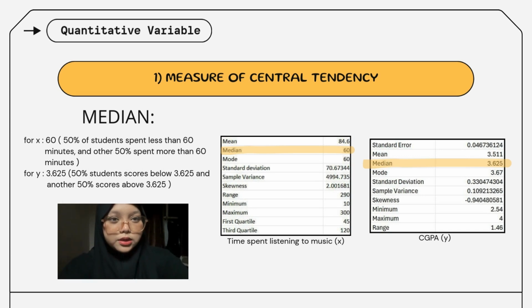Next is the median. So for X, we got 60. Half of the students spend less than 60 minutes and the other half spend more than 60 minutes. And for Y, we got 3.625. That means half of the students score below 3.625 and the other half score above 3.625.